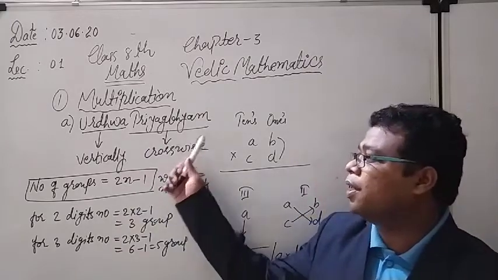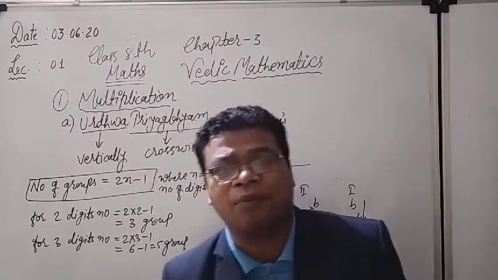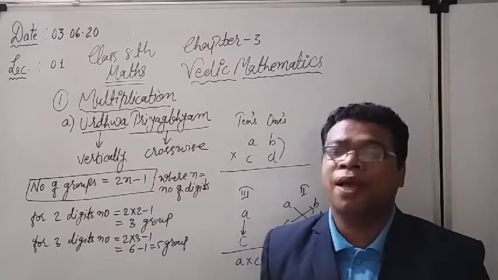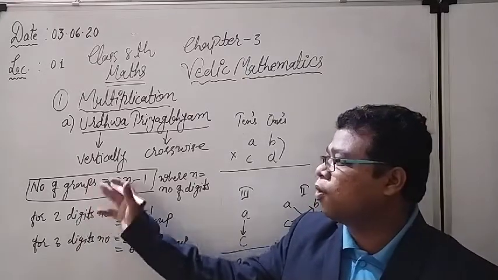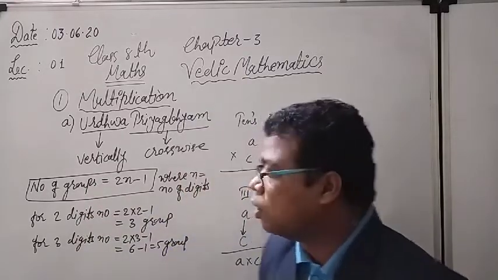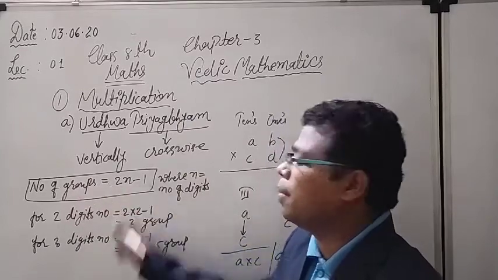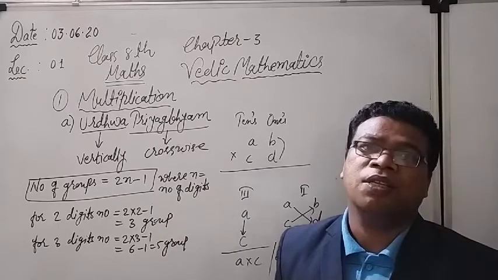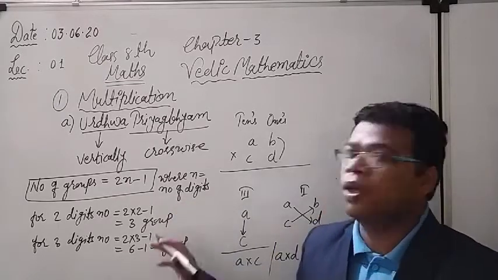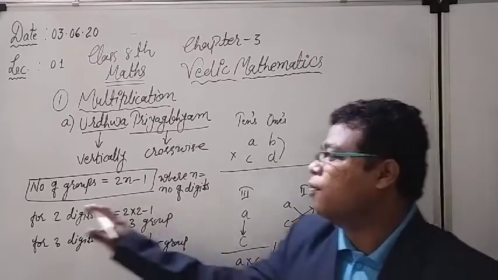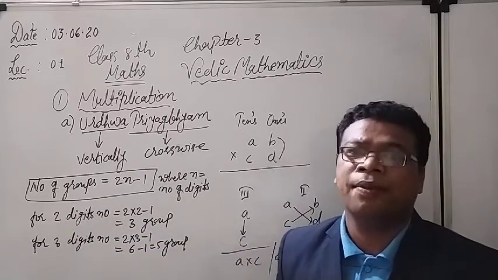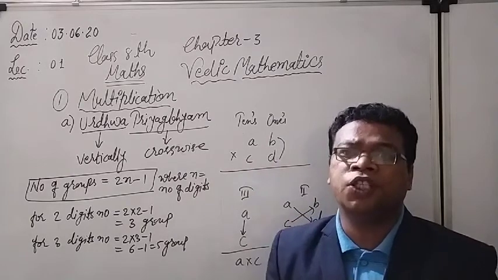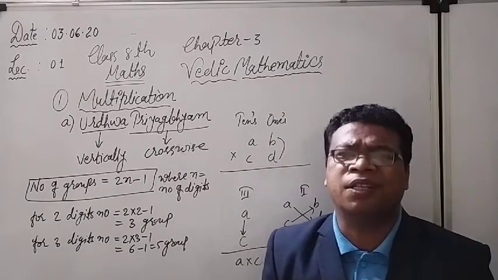But before the multiplication, certain rules are there that we have to understand. See here, number of groups. What is the number of groups? This is the formula for the number of groups. You have to remember it also. Number of groups should be equal to 2n minus 1, where n represents the number of digits. You can understand by the following examples which I have written below. For 2-digit numbers, meaning if we want to multiply two-digit numbers, we have considered, for example, 23 and 37.